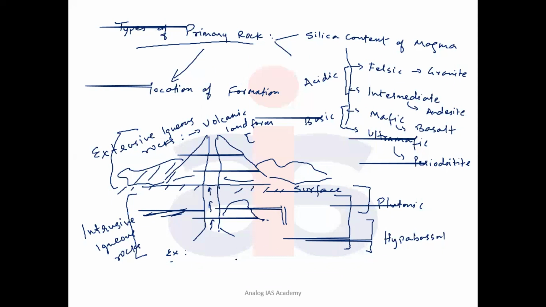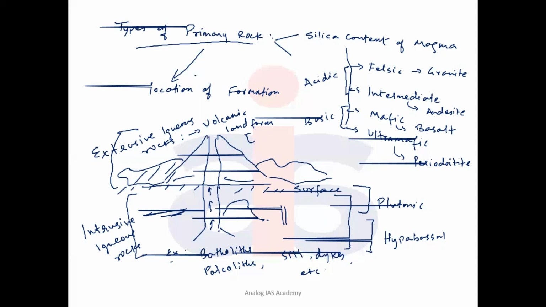They can be seen in different forms, like batholiths, you can draw the diagrams of batholiths, or laccoliths, or sills, or dikes, etc. They have different kinds of structures.